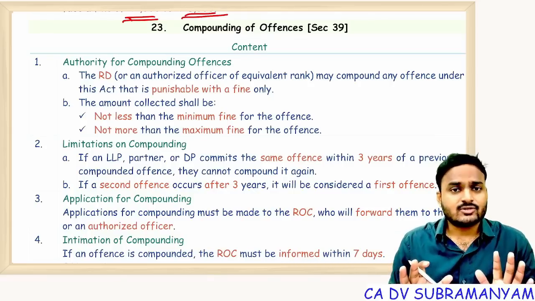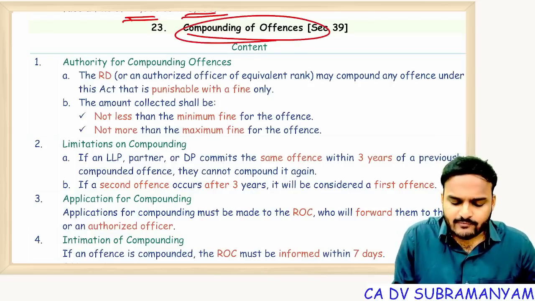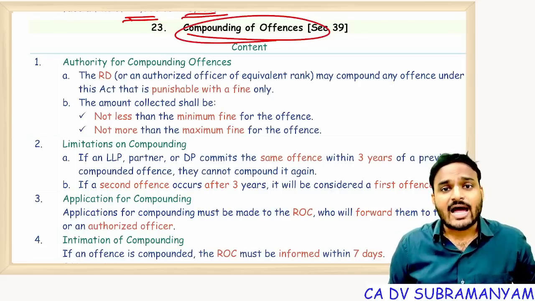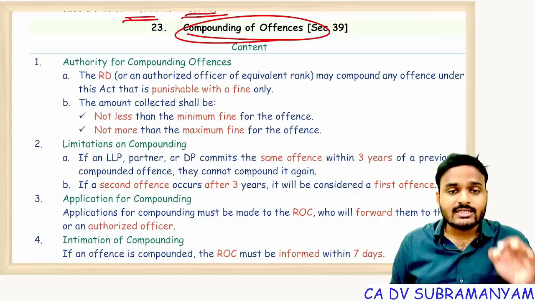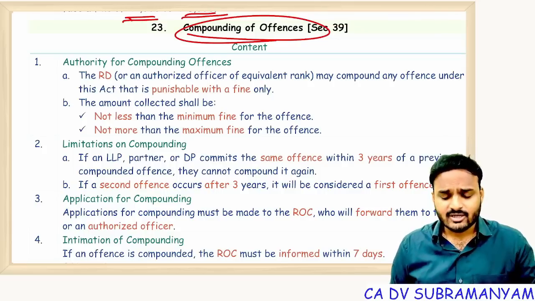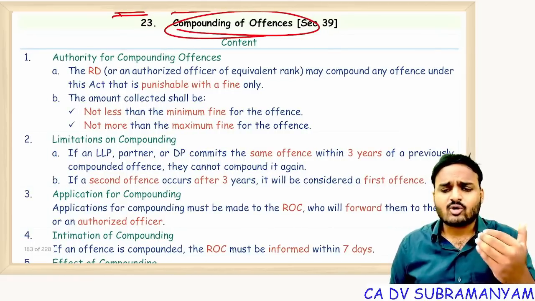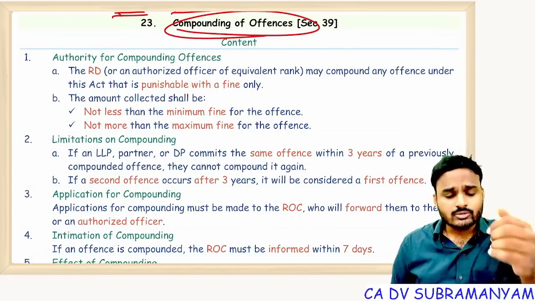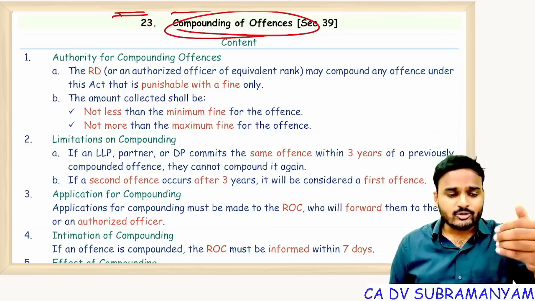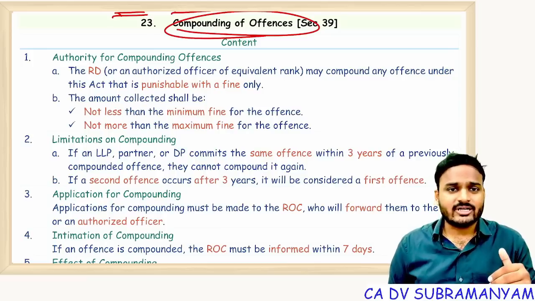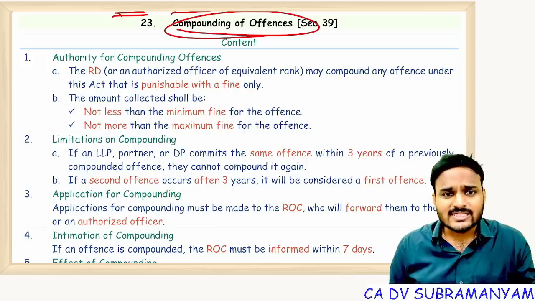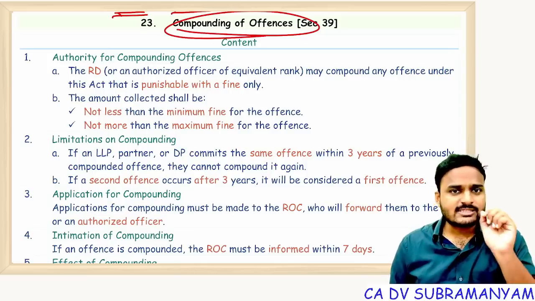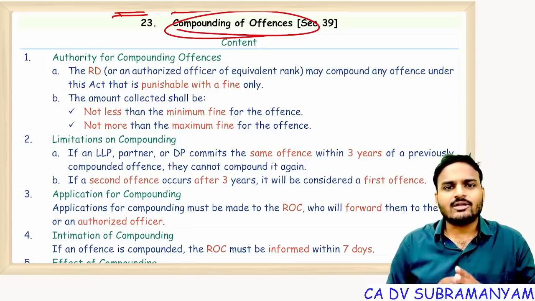That's it. So even without compounding of offenses you get punishment, but the advantage of having this section is you can avoid detailed lengthy legal proceedings. Getting it? Or else what happens? Every time the authority calls you, whenever the authority is summoning you, you need to appear before the authority, give a reply, and answer to the authority. So it goes on. You can't concentrate, you won't get time to concentrate on business operations. So that's why one option is given to you: you can admit your offenses and all the detailed lengthy legal proceedings will be stopped.